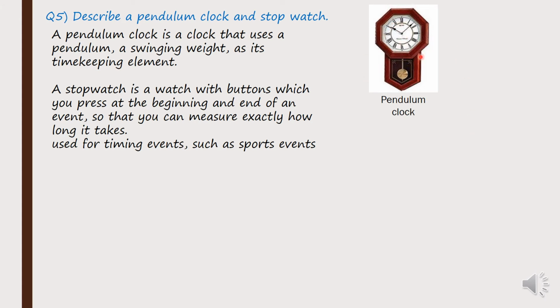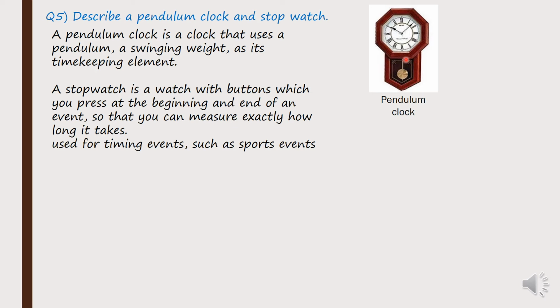There will be a kind of a clock out here, and there will be a weight which is hanged below it, and the weight keeps swaying from left to right, you know, the left hand side, the right hand. So that is actually the swinging of the weight is actually the timekeeping element. त्यसले नै चाहिँ हाम्रो टाइम क्याल्कुलेट गरेर चाहिँ हाम्रो क्लकमा देखाउँछ. Okay, so the pendulum clock, a pendulum clock is a clock that uses a pendulum, that is a swinging weight, as its timekeeping element. Now next, talking about a stopwatch.